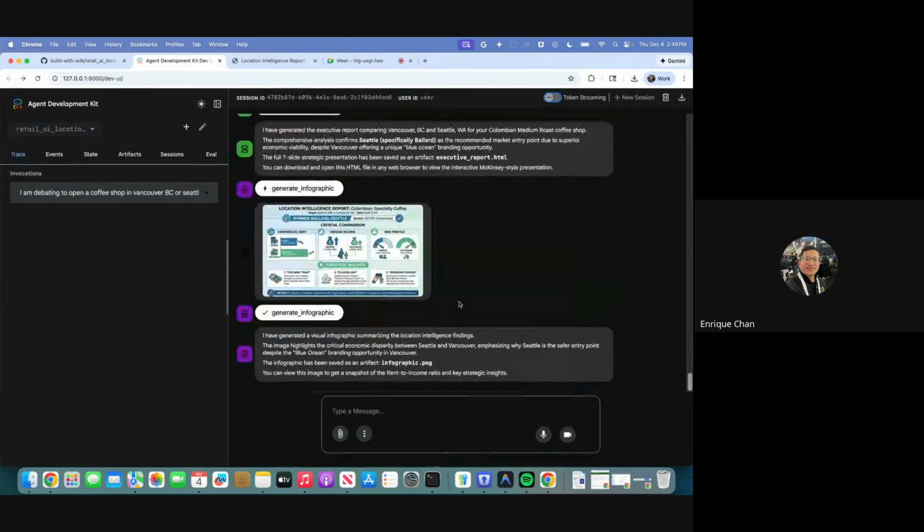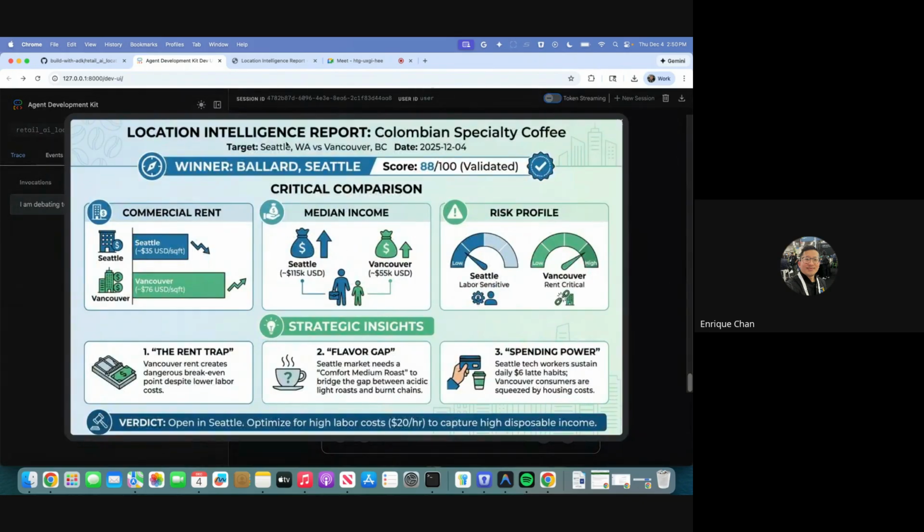When the pipeline runs, it not just outputs text, it actually outputs the real-time crunching of the numbers. Ultimately, it generates this infographic for a Colombian specialty coffee comparing the commercial rent between Seattle and Vancouver, the income, risk profile, strategic insights, and the final verdict.